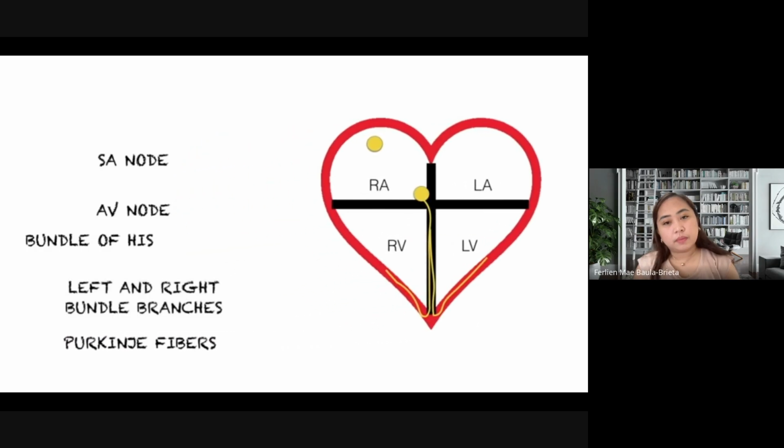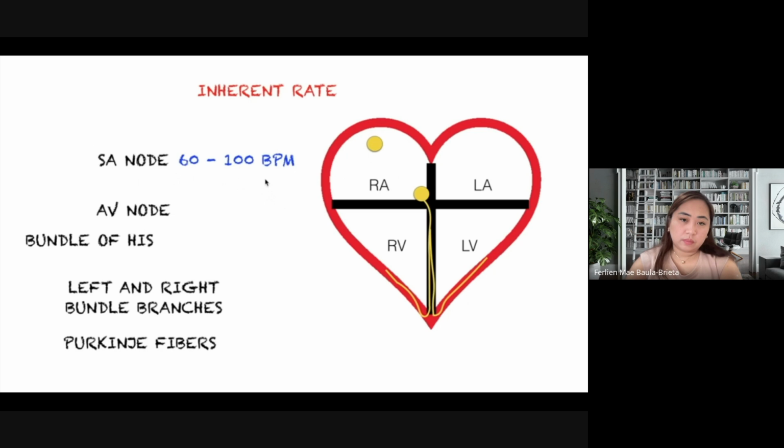Another concept that we need to discuss is the inherent rate of these cardiac cells. When you say inherent rates, these are pretty much the heart rate that we generate depending on which cardiac cell sends an impulse. For example, if the SA node starts it all and it goes all the way to the Purkinje fibers, this will generate a heart rate of 60 to 100 beats per minute.